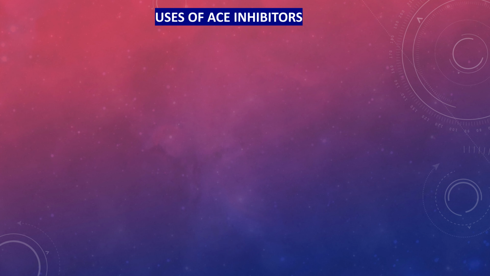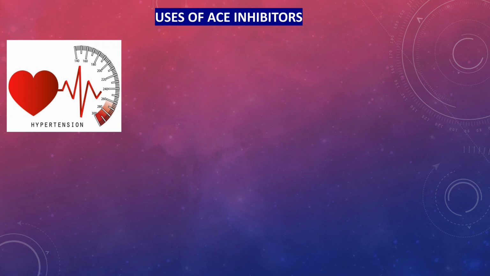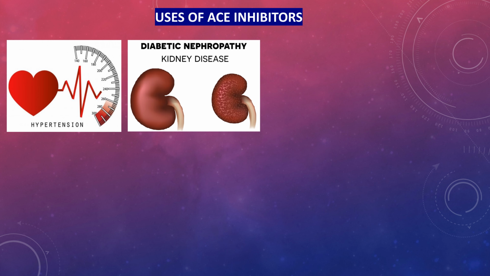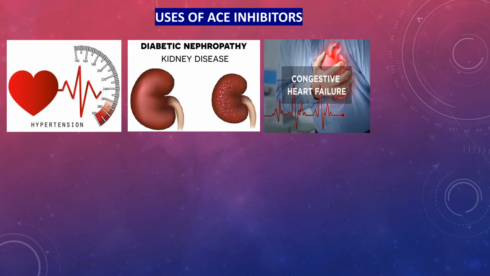Uses of ACE inhibitors. First one is hypertension. We know that angiotensin 2 is responsible for increased blood pressure levels in various ways. So when we give ACE inhibitors, they reduce the synthesis of angiotensin 2 and this helps in fall in BP. So these are the first line drugs used in case of hypertensive patients. These ACE inhibitors enhance the insulin sensitivity. They can be used in case of diabetic nephropathy, kidney disease.